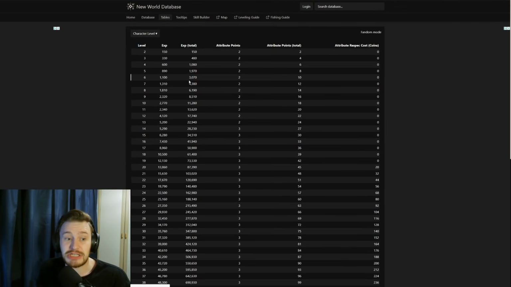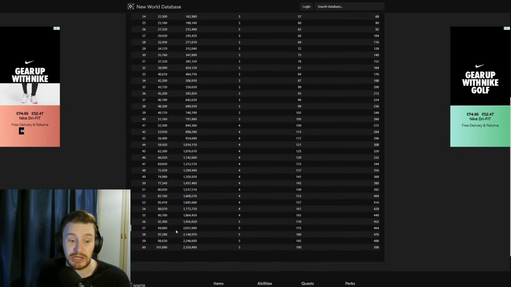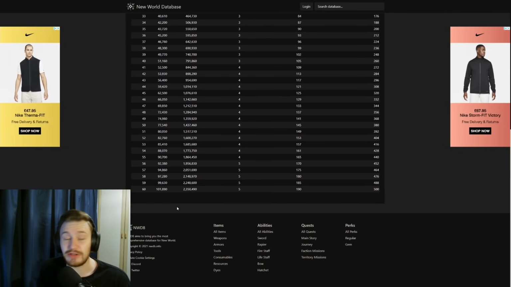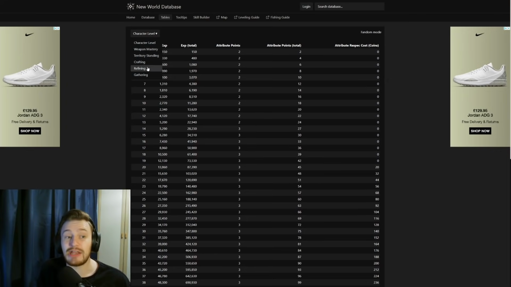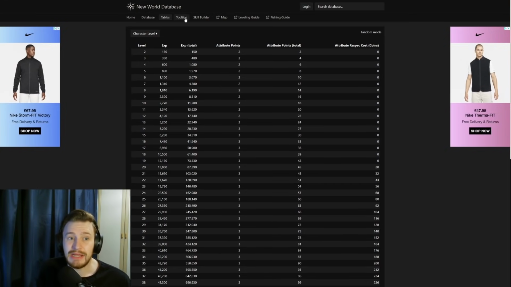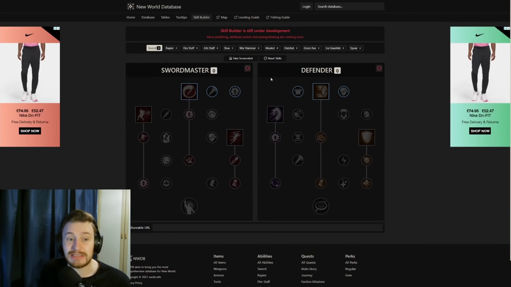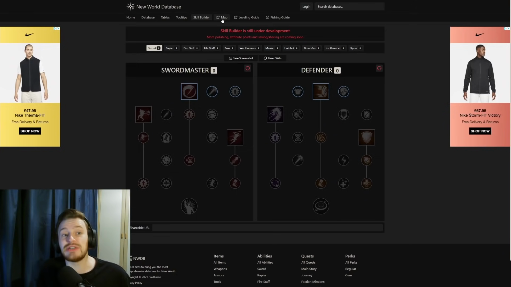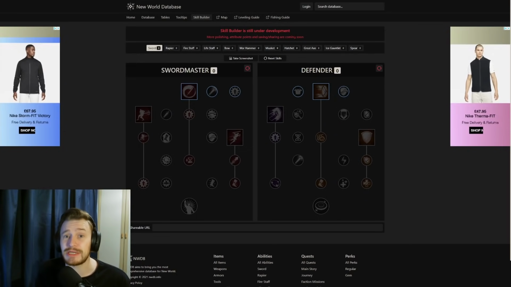So it tells you how much XP is required per level, so you can see all the XP to get it up to level 60. Your total XP will have to be 2,350,000, which is this value here. You have also got all the things that you can put, like weapon mastery, territory standing, crafting, refining, and gathering as well. Then you've got tooltips, so you can have a look at the tooltip stuff there. You've got a skill builder system, so again, you can pick the weapon out and look at the skills. And then they also have links to a map, a fishing guide, and a leveling guide, although I think these are external links to the website itself.